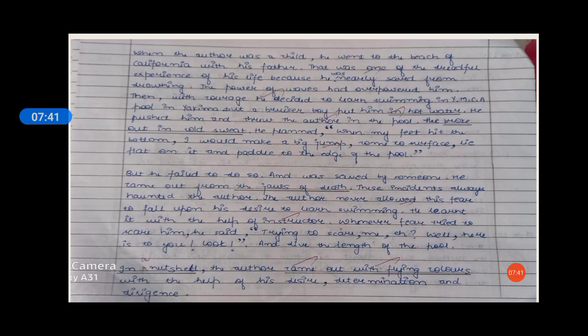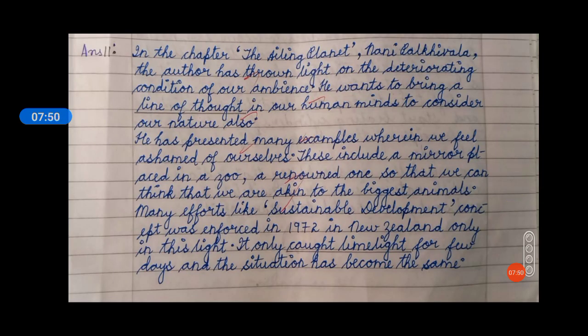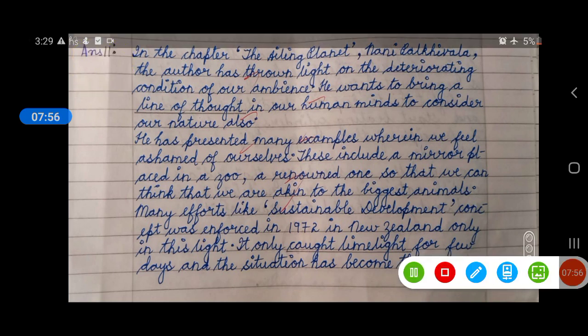So let's go on to the next one. Why does Nani Palkhivala call the Earth the ailing planet? How can the ailing planet survive? Let's see how the student has written the answer. See, this is the thing that I was talking about, ANS 11.